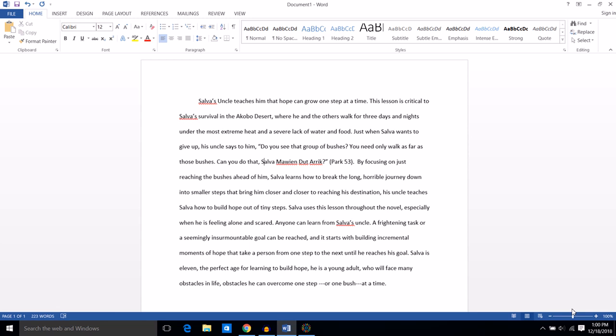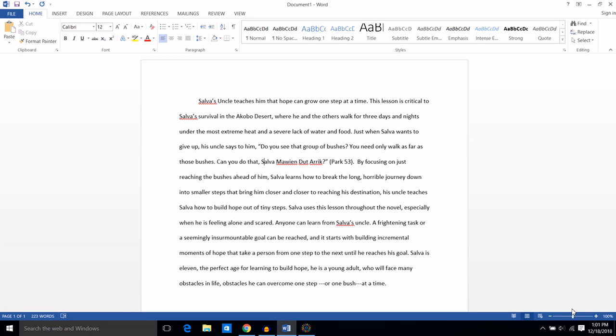So now I'm using that who is doing what. And when I read it out loud, Salva's uncle teaches him that hope can grow one step at a time. Okay, so I believe that first one is a sentence. It has a period at the end to stop it, so that's good, and it has a subject and a verb. So I'm going to move on to the next one.